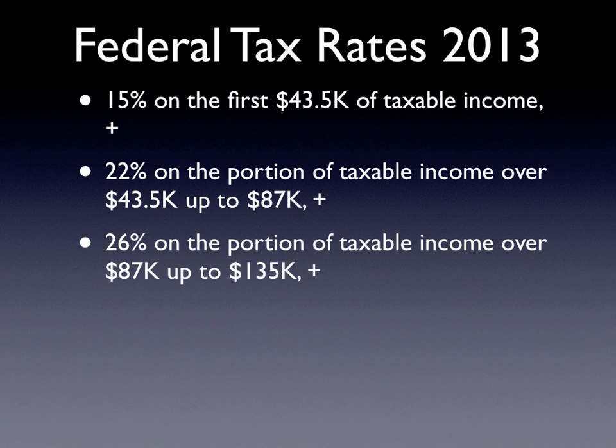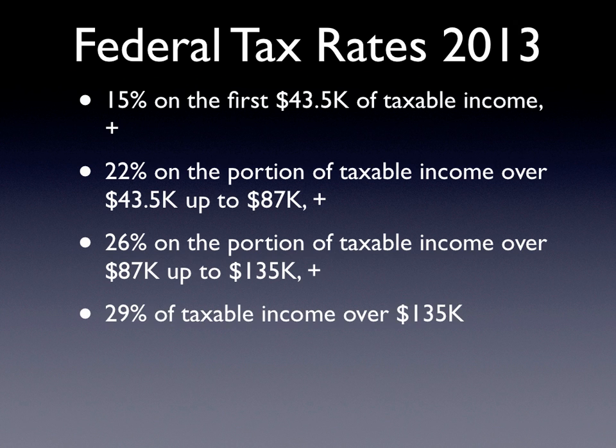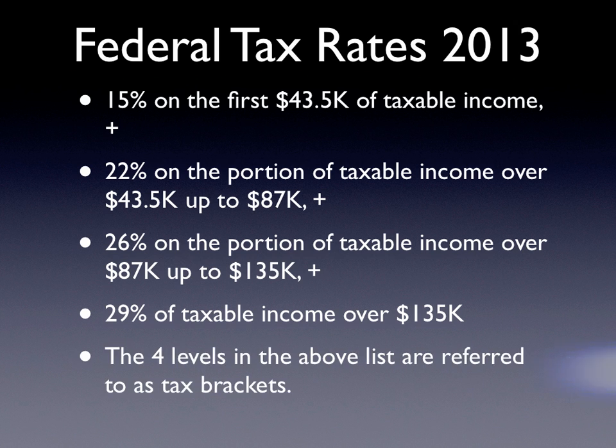And then they charge 26% from $87,000 to $135,000 of taxable income, and finally charge 29% on taxable income over $135,000. The four levels in the above list are referred to as tax brackets. Provinces charge taxes in addition to federal taxes and have tax brackets different from the federal government.